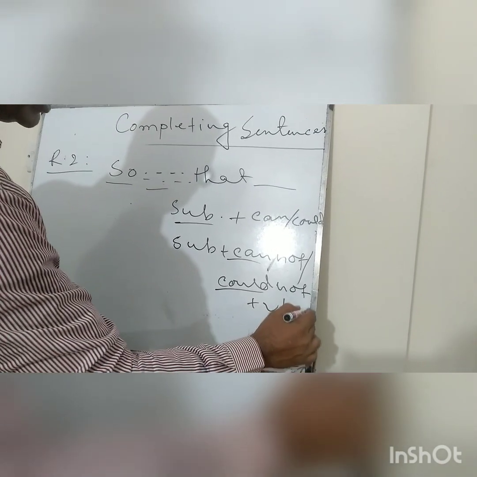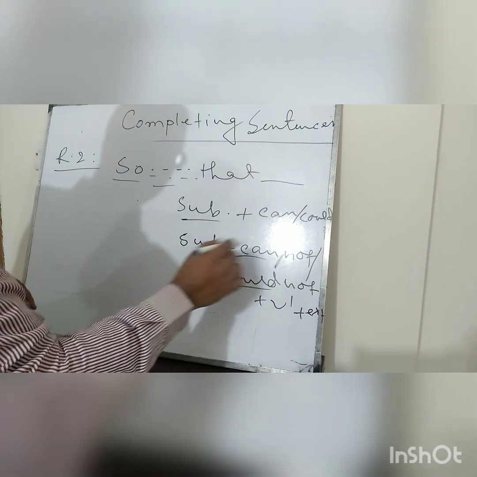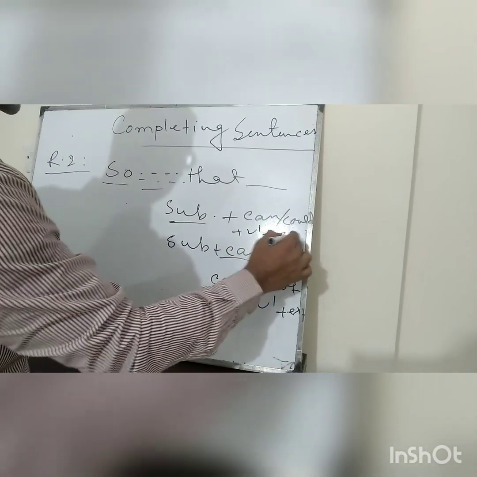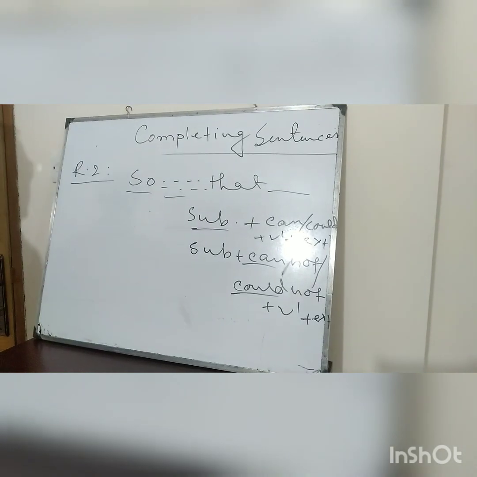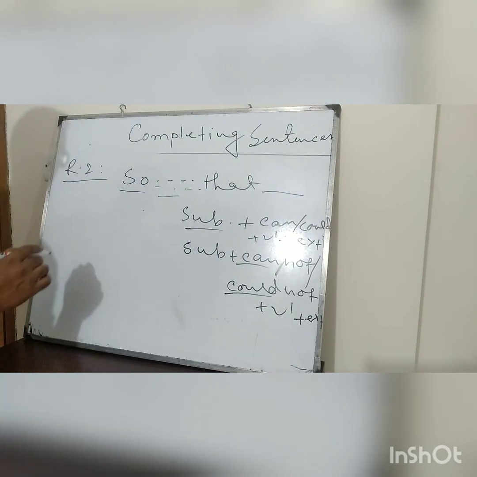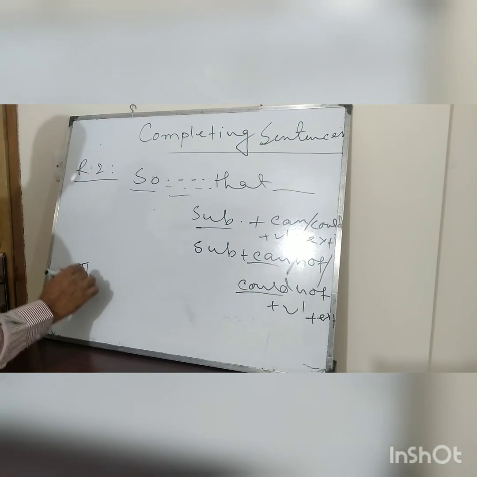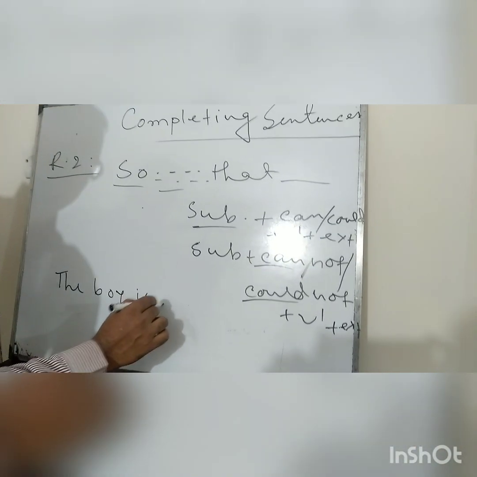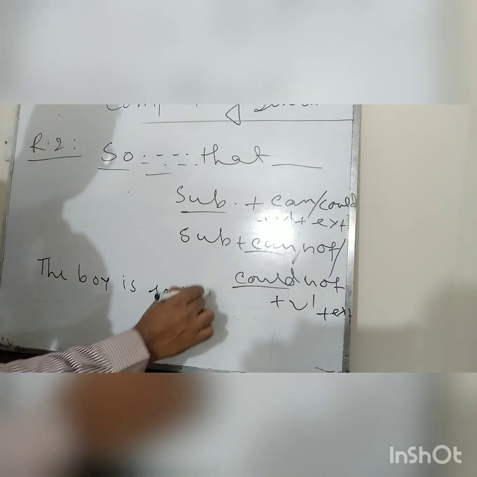Verb 1 plus extension. Then in this case it will be can, could plus V1 plus extension. Now let us complete it through an example. The boy is so intelligent.